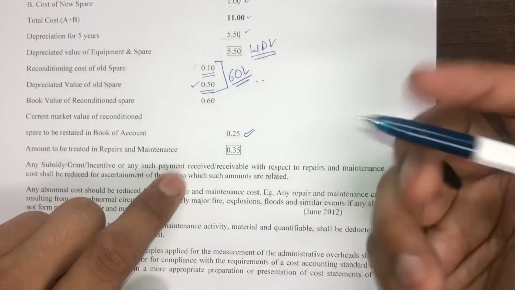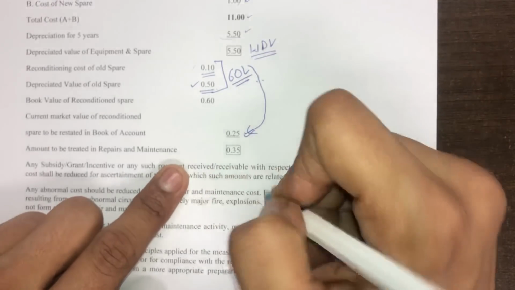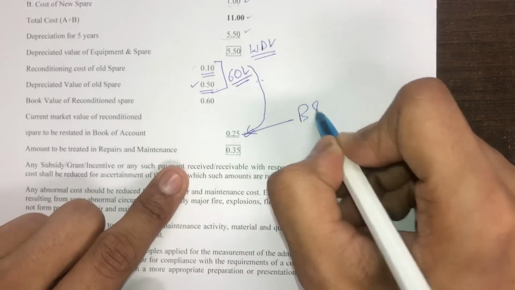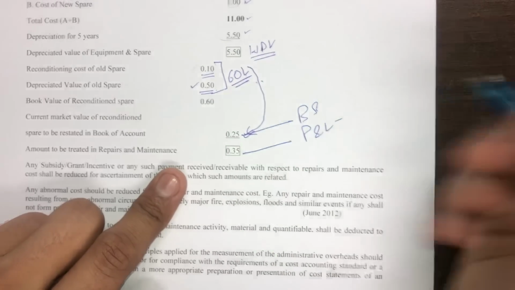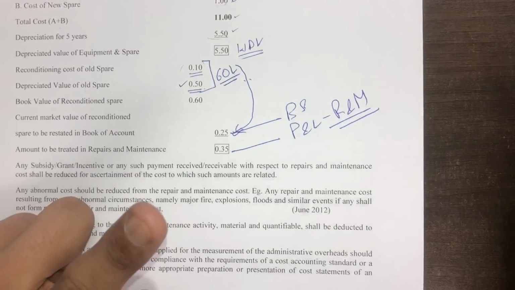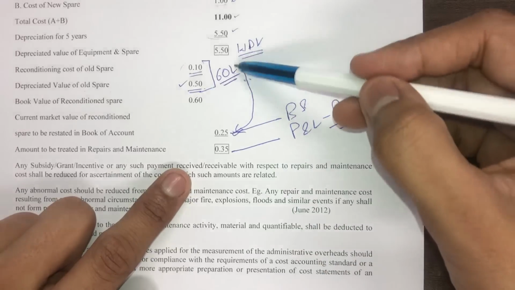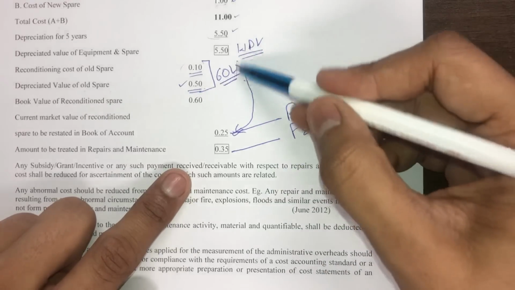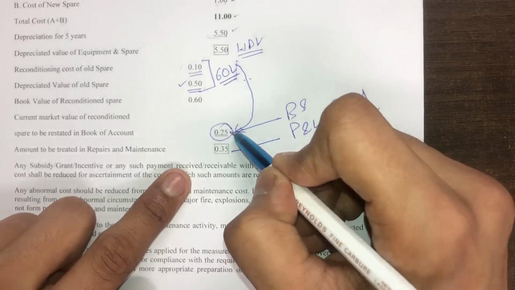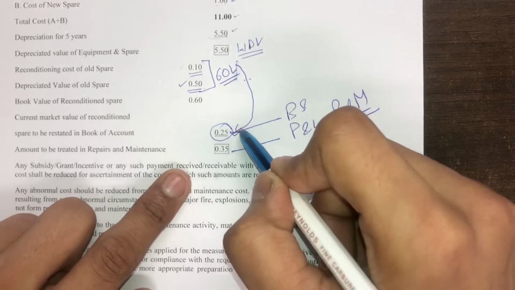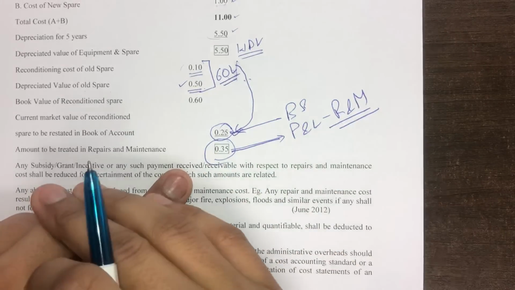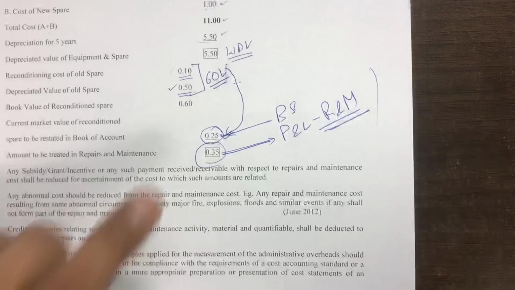So now what should we do? We should simply deduct 25 lakhs from 60 lakhs, show 25 lakhs in the balance sheet and the differential should go to profit and loss account as repair and maintenance expenditure. So simple logic that whatever expenditure you have accumulated for the old spare, out of that expenditure, only that expenditure should be capitalized which will yield future economic benefits and which is amounting to rupees 25 lakhs. The balance expenditure should be expensed off in the profit and loss account as repair and maintenance expenditure.